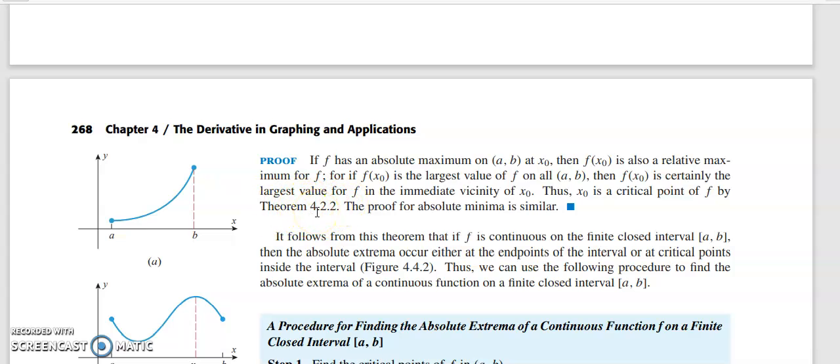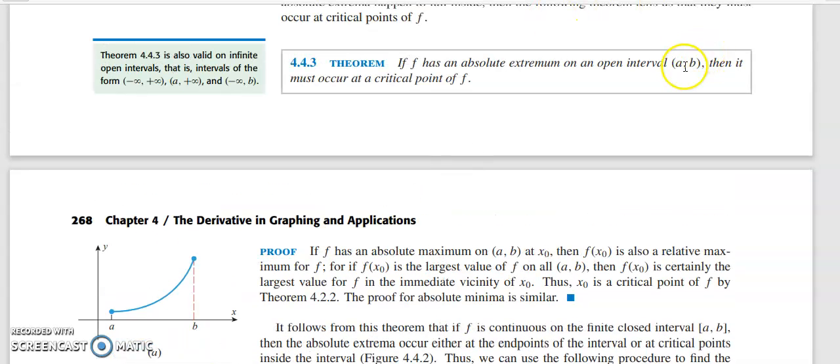When the slope is 0, when the first derivative is 0, we get critical points. This is the theorem based on our first derivative test. Okay, so x naught is a critical point. So therefore if they are not the end points, in an open interval AB, if you have an absolute extrema, that must be a critical point. So the proof is similar for absolute minimum also.